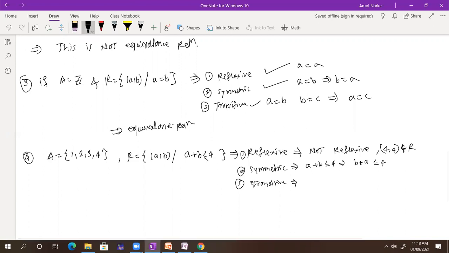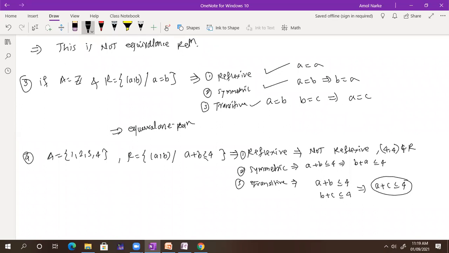For that purpose, you just need to think whether A plus B is less than or equal to 4 and B plus C is less than or equal to 4, whether this implies A plus C is less than or equal to 4. Whether this condition is satisfied or not, that is my question. Yes, sir, always. How? Because we are choosing A and B such that it is always less than or equal to 4, so A plus C should satisfy it always.